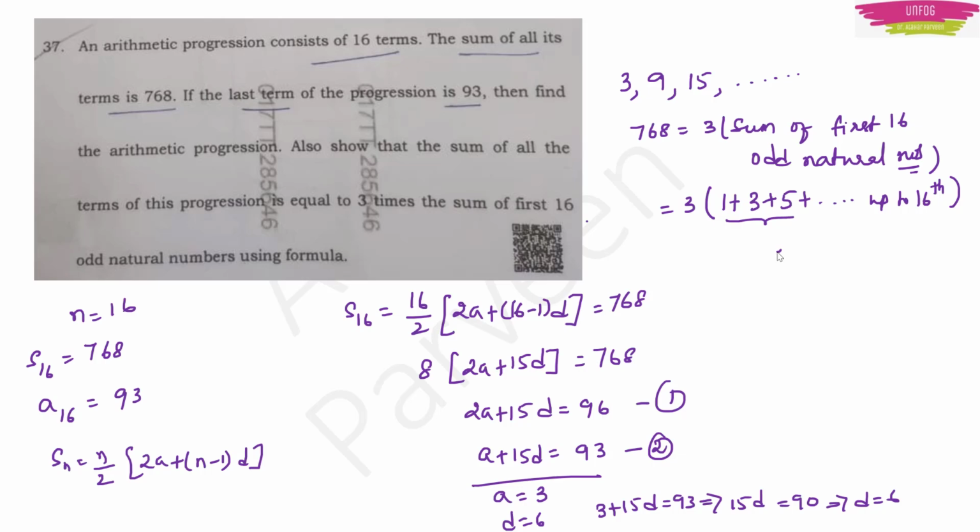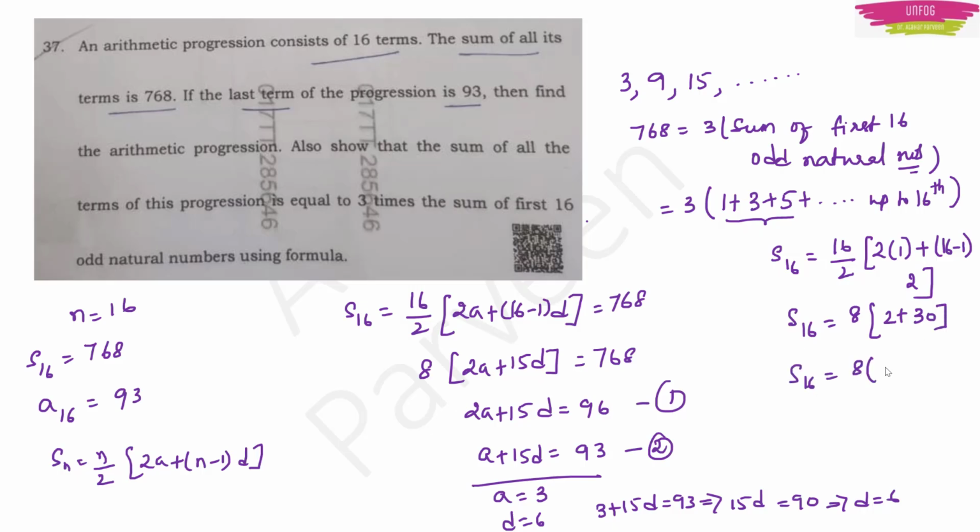I can easily find the sum of the first 16 terms here by using our formula. It is n, meaning 16 by 2, and again 2 into a, which is 1, plus 16 minus 1. What will be my d now? d will be 2, right? So this S16 will be equal to 8 into 2 plus 15 into 2, which is 30. So this will give me 8 into 32, which is 256, right?